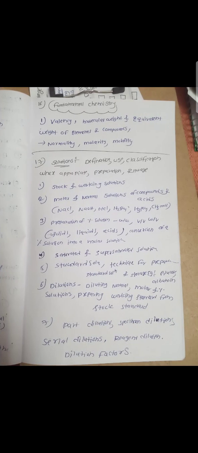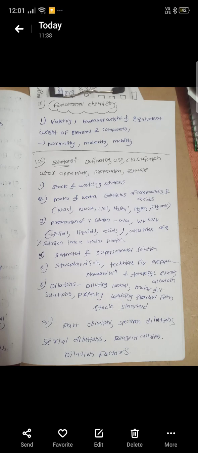Next, the 16th chapter is fundamental chemistry. In this chapter, the subtopics are what is valency, what is molecular weight, the equivalent weight of elements and compounds, and what is meant by normality, molarity and molality. And the final chapter is solutions.